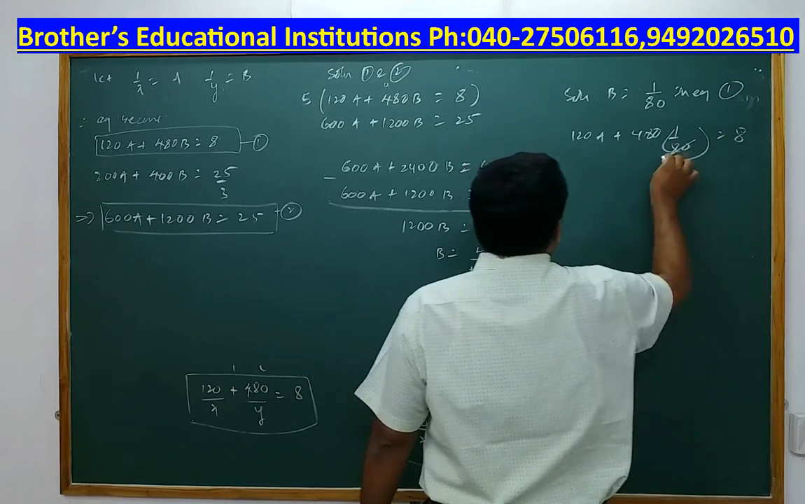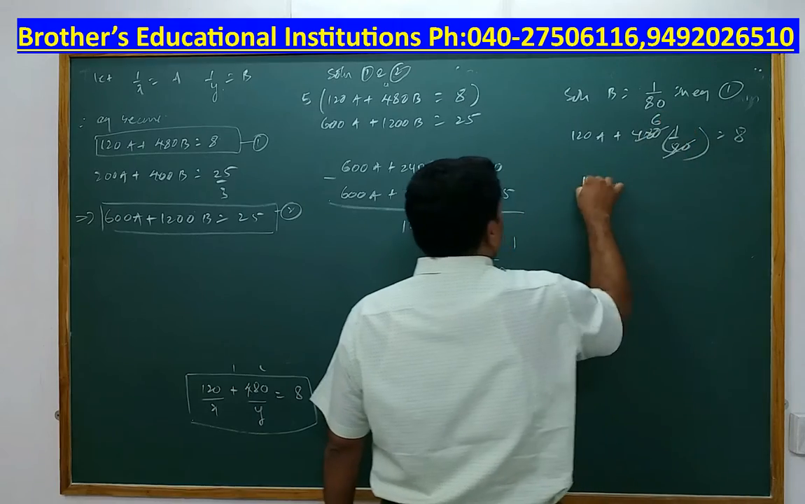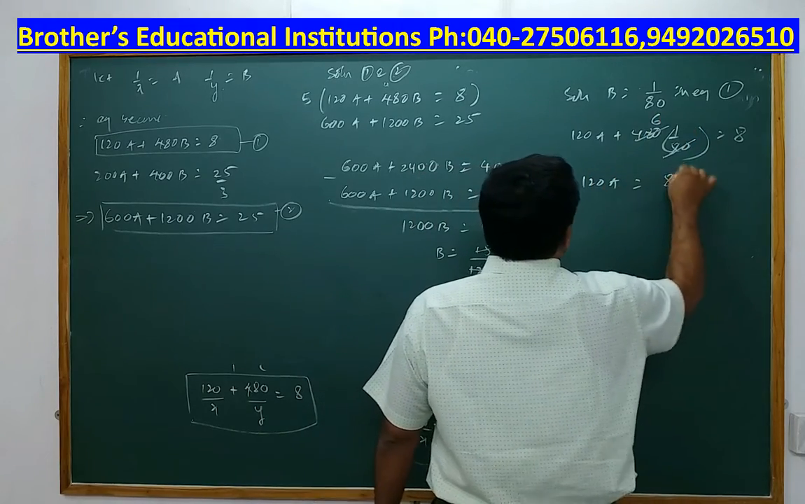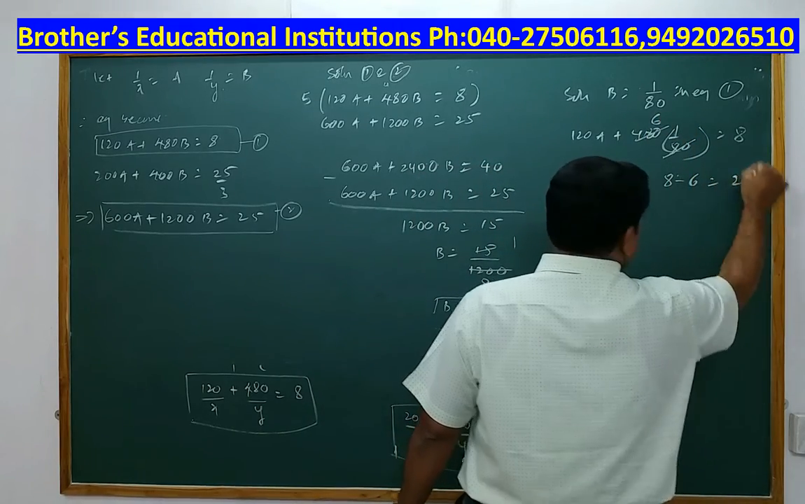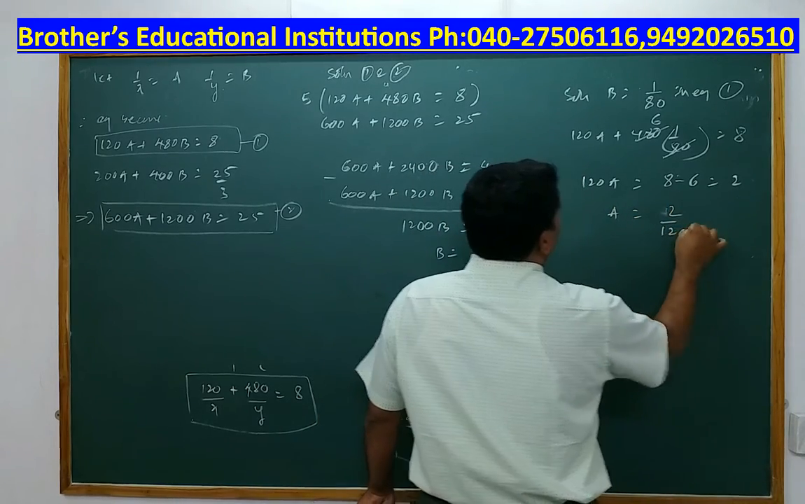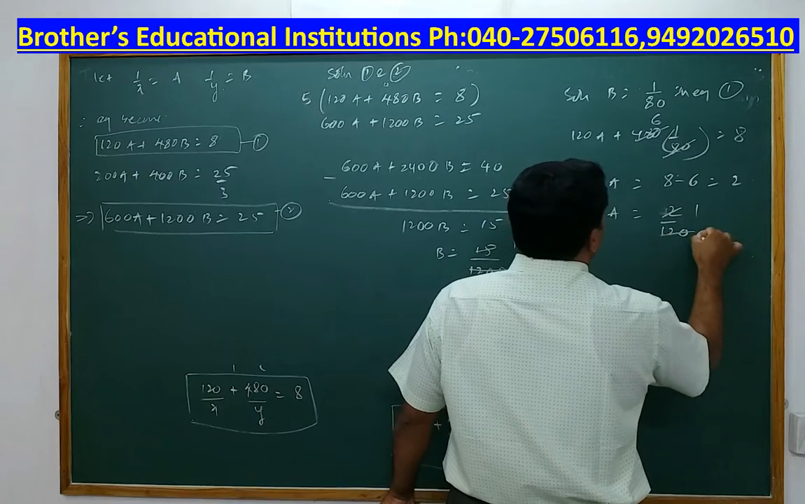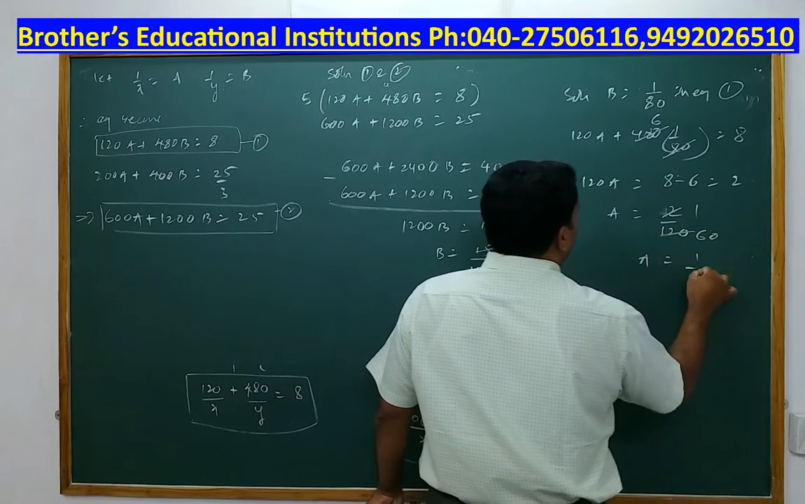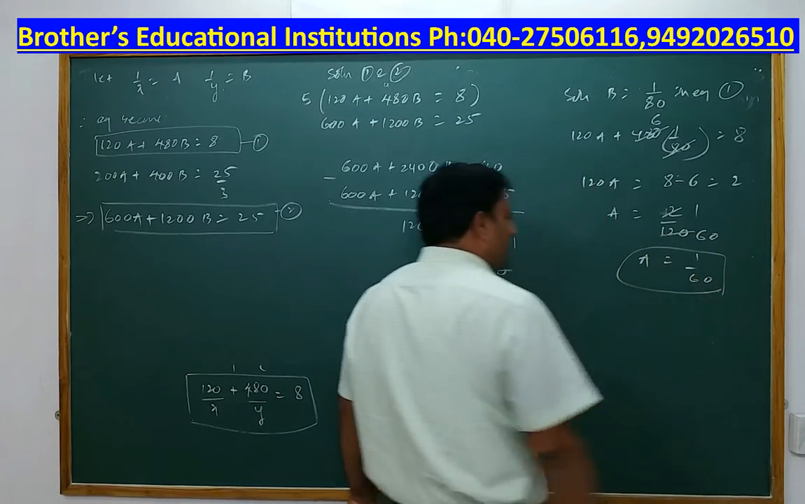So 480 times 1 by 80 is equal to 6, and 120a plus 6 is equal to 8. 6 will go that side, minus 6. 8 minus 6 is equal to 2. So a is equal to 2 upon 120. 2 1s are 2, 2 60s are 120. So what is a equal to? 1 by 60. But is that your answer?